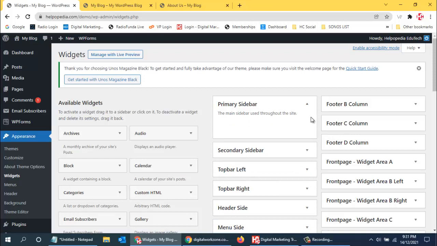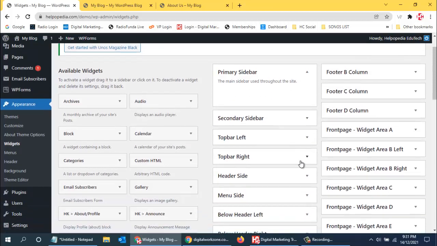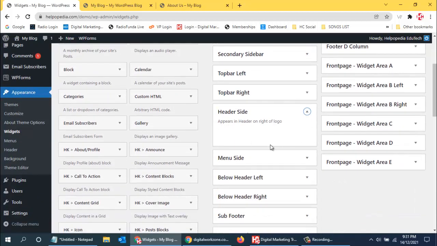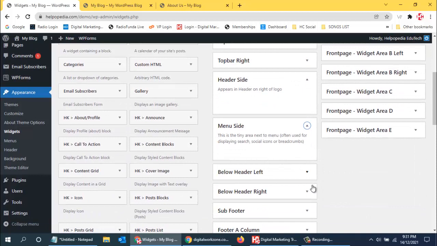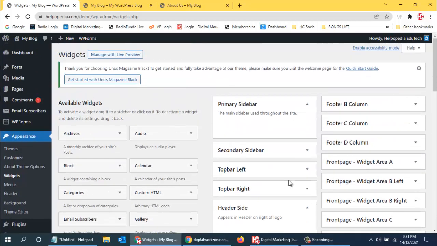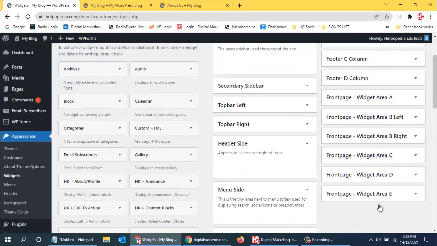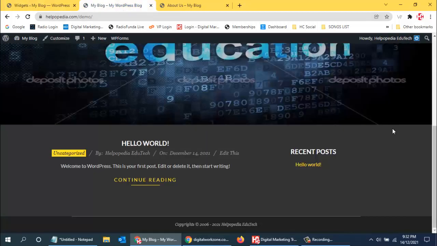Secondary sidebar, top left hand side, top bar right hand side, header sidebar. So header sidebar there is nothing, menu sidebar there is nothing. If you want, you can add whatever you want. Say maybe on the right hand sidebar you want to have something, like a contact us form or something like that, then you can use that. You can see this recent post was there over here in secondary sidebar.